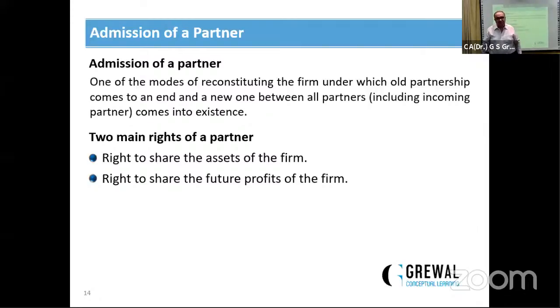So there are these 2 rights, and the same process will be followed which we have discussed in the change in profit sharing ratio regarding revaluation of assets and reassessment of liability, accumulated profits, reserves, losses. They should be distributed among the old partners. Here the difference is, the old partners in the old profit sharing ratios. Incoming partner cannot claim revaluation gains. उसका कोई right नहीं है. Loss में वो bear भी नहीं करेगा. Accumulated profits वगैरह में वो share नहीं लेगा. Next.